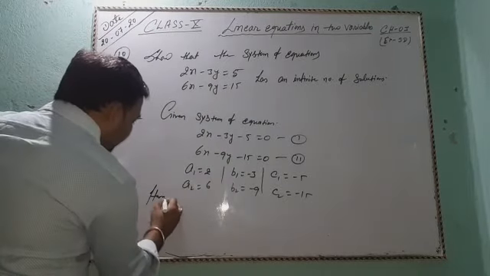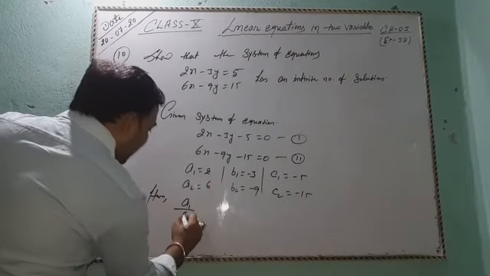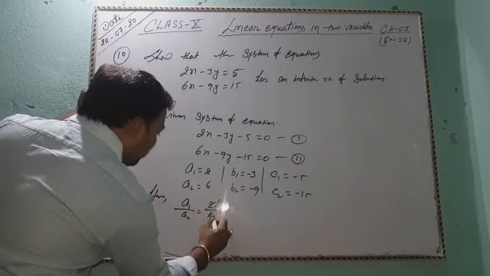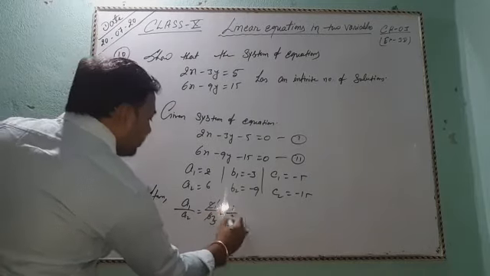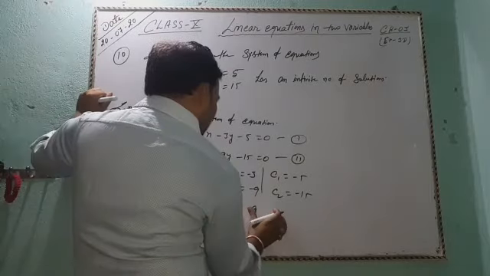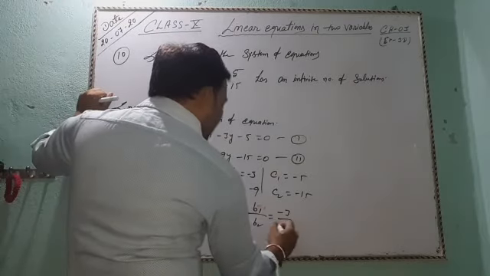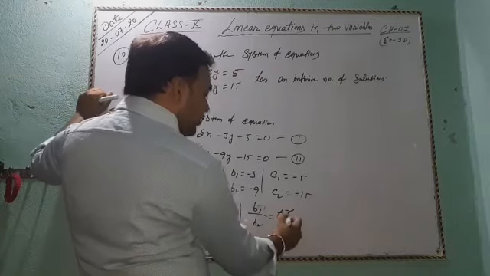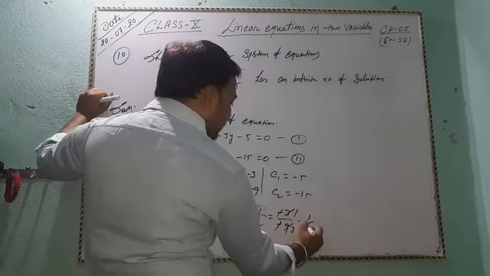So here a1 by a2 equals 2 by 6, that is 1 by 3. b1 by b2 equals minus 3 by minus 9, that is 1 by 3.